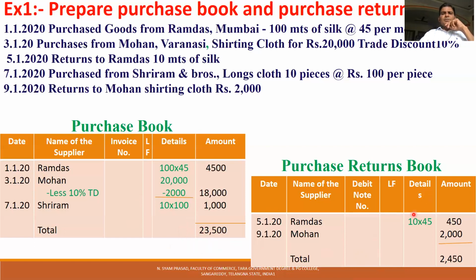In the purchase returns book, we have 2 dates, that is 5th and 9th. On 5th, we returned 10 meters, 10 meters into 45, 450. And on 9th, we returned 2,000. The total 2,450 is transferred to the purchase returns account.